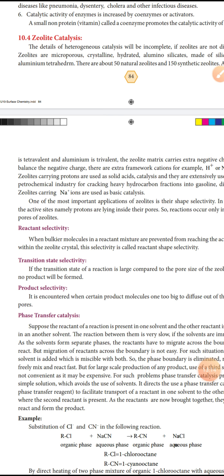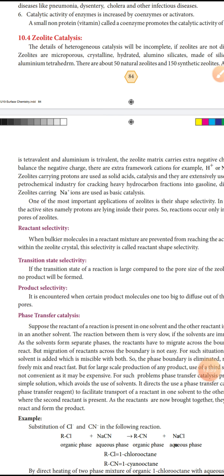It is a crystalline structure, crystalline means it has a definite shape. Hydrated, containing water molecules. Aluminosilicate, made up of silicon and aluminum tetrahedra.